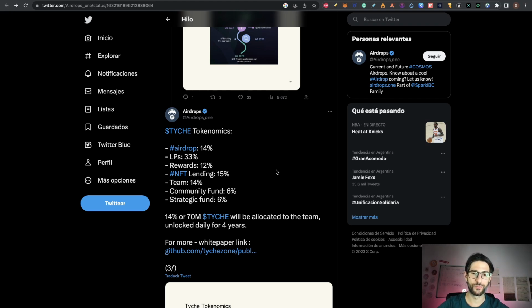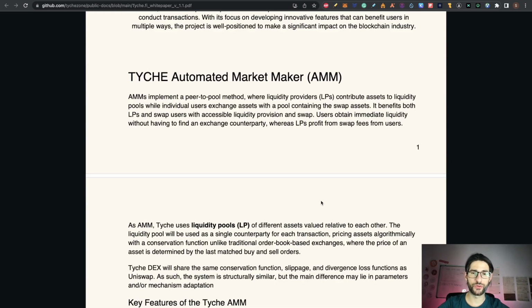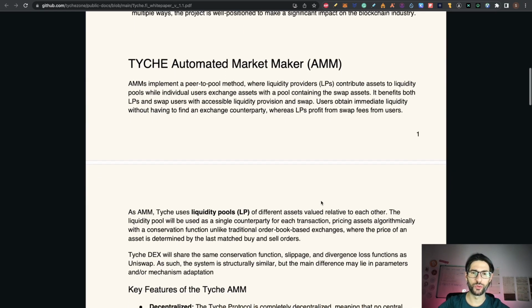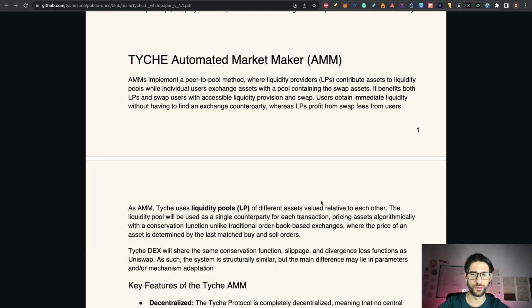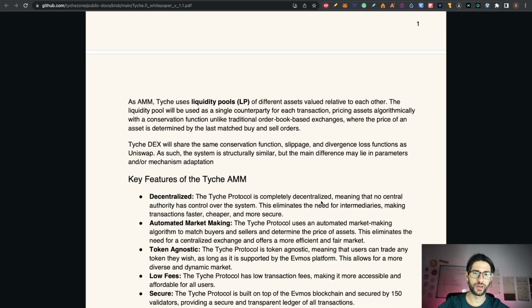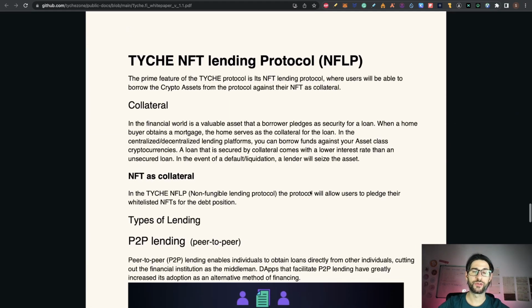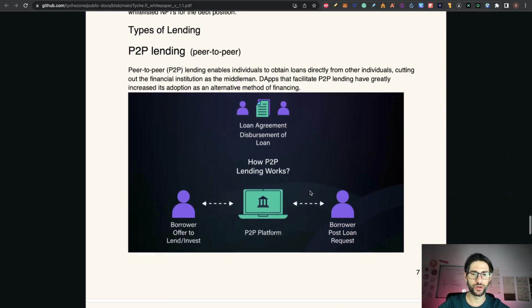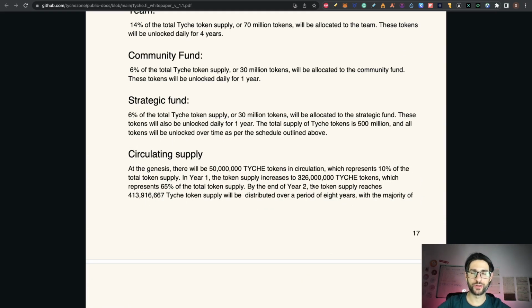The major functionality right now is this AMM peer-to-pool method, so they have liquidity providers and everything else that an AMM has. And here in the white paper you can look if you are interested in how the NFT lending protocol is going to work from a more technical aspect. And this is a part that I wanted to share.